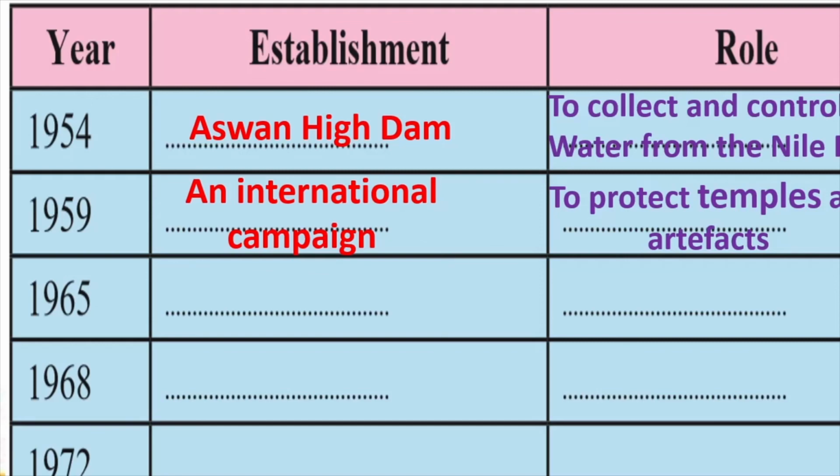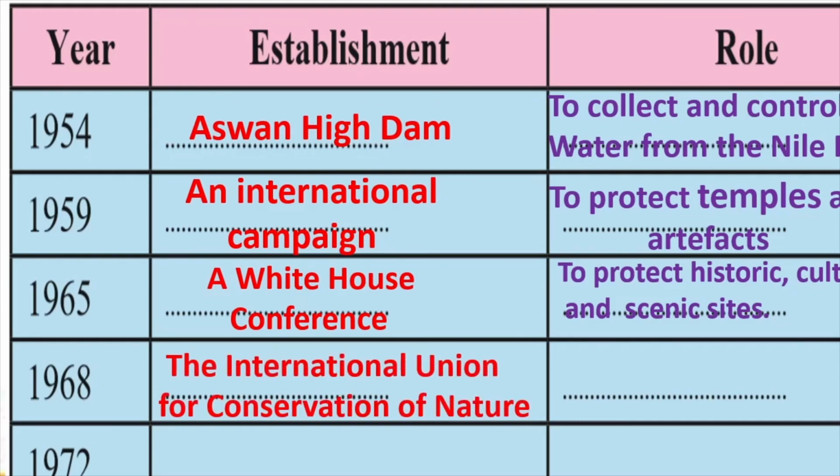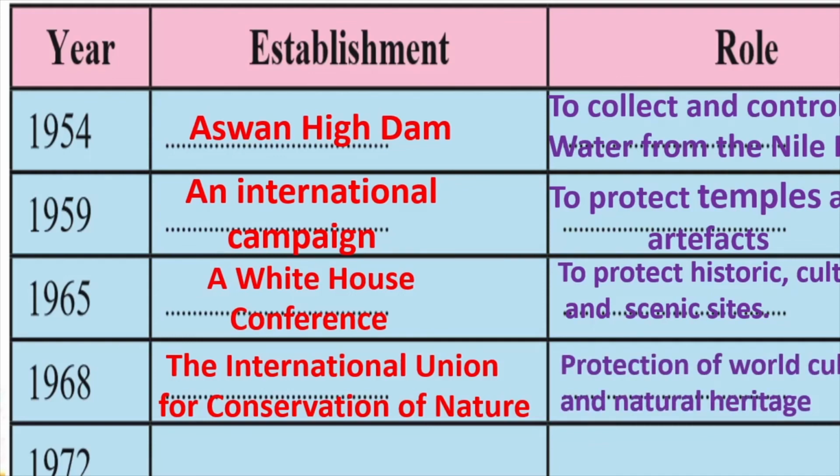In 1965, a White House conference was held. And why was the White House conference held? In order to protect historic, cultural, and scenic sites. In 1968, we saw that the International Union for Conservation of Nature came into place, and it wanted to protect again the world cultural and natural heritage.